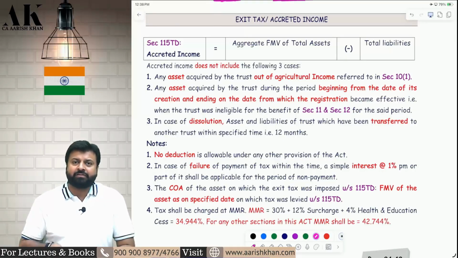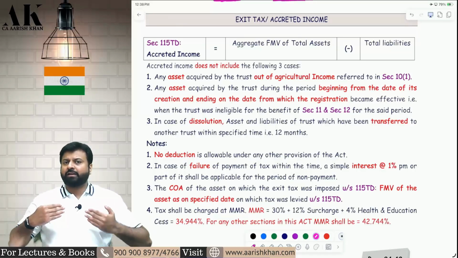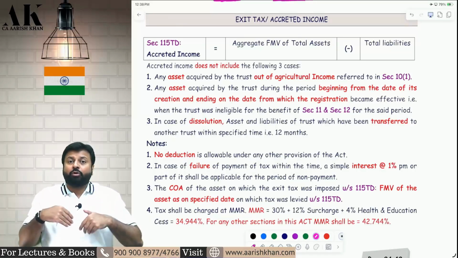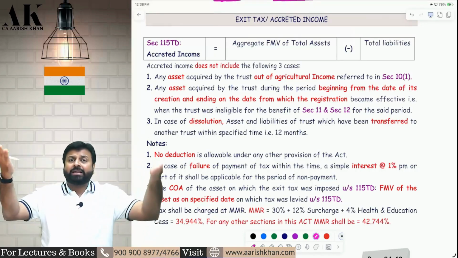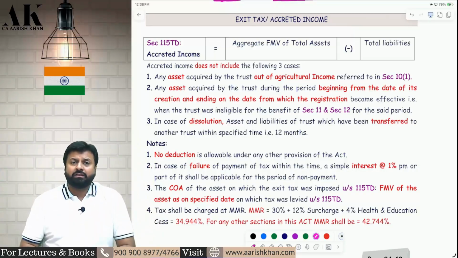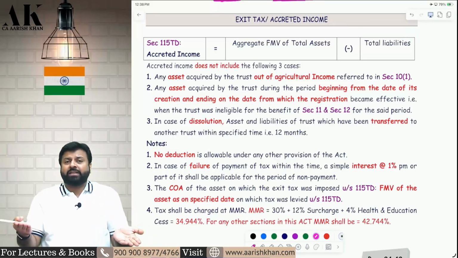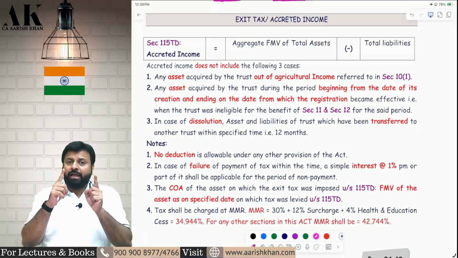Sir, tell the 3 activities. First activity. I am a charitable trust, I am a religious trust, and I am doing an activity which is not within the objects of my trust. I am doing an activity which is not covered in the objectives of the trust, and I am not doing the activity which is charitable and religious. So if you cease to do the activities of a charitable and religious trust, you will be liable for exit tax.